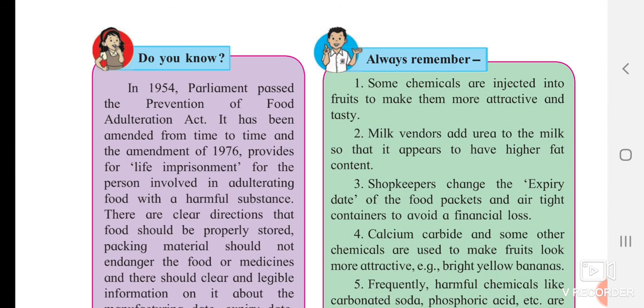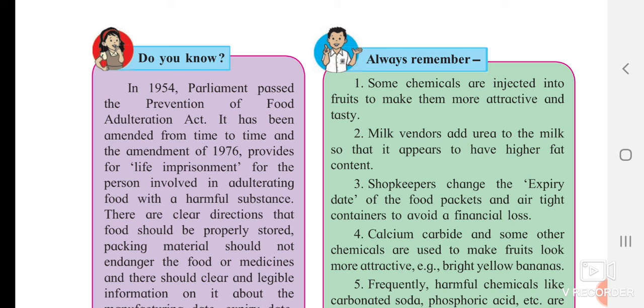Now always remember one thing: Parliament passed a law in 1954 that a person doing food adulteration, if caught by anyone, can face a case and life imprisonment. Okay, and he can suffer a lot of pain after that. So please don't do that. If you know anyone doing this, please tell them this is totally wrong.